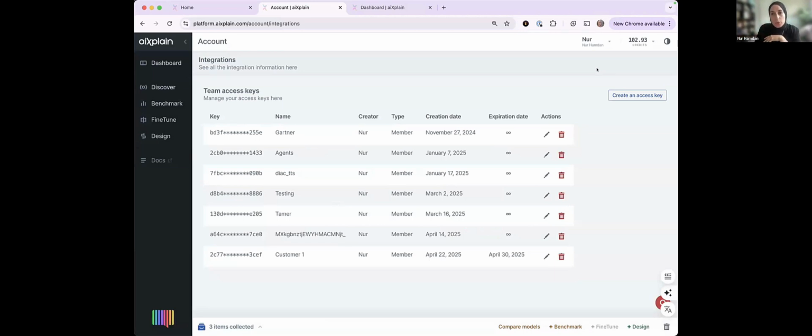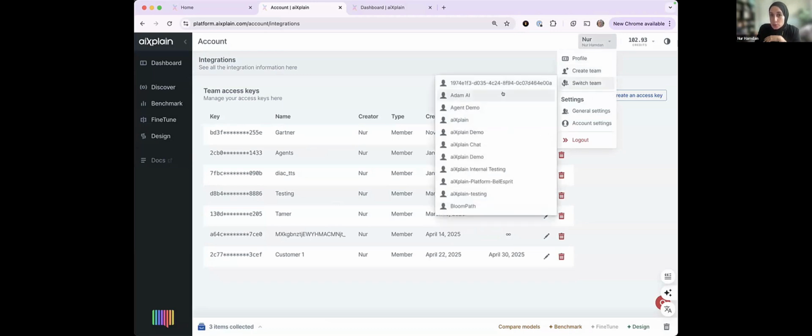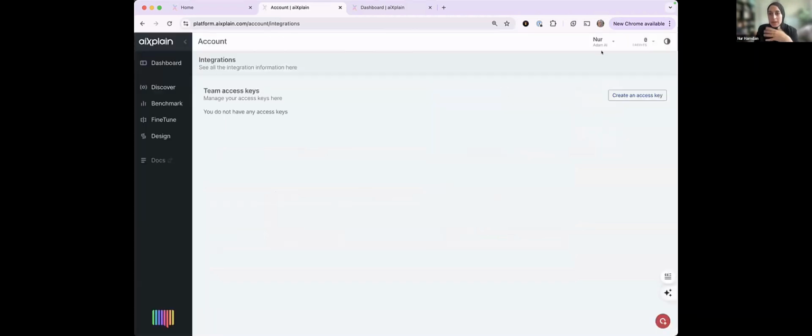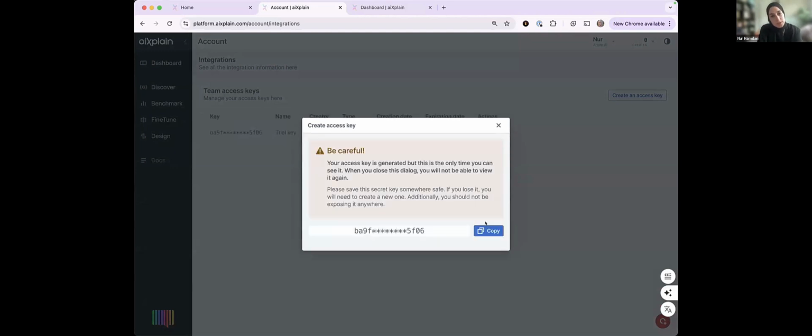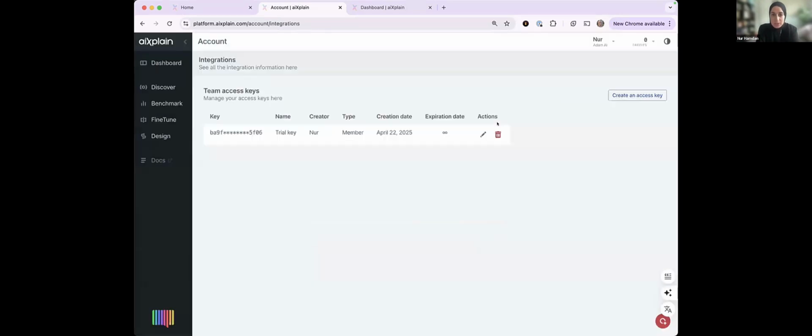Another technique is to create a team, just like I showed a second ago. You can create a team and then switch to that team. This team, again, has its own set of API keys. So I can create an API key and say, this is, for example, my trial key, and I would give them this key. If they're happy with the agent and they come back and say, yes, we want to commit, maybe I create another key and call it customer key, because it is now more permanent. I don't give it an expiration date. I allow it to run as long as they want.